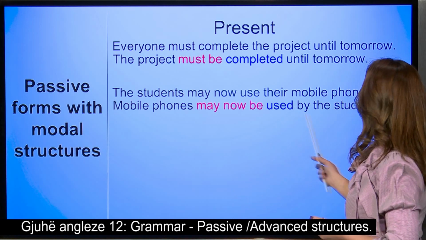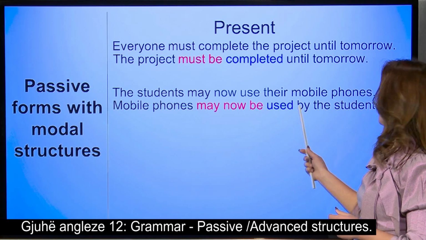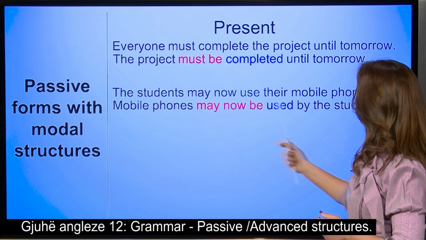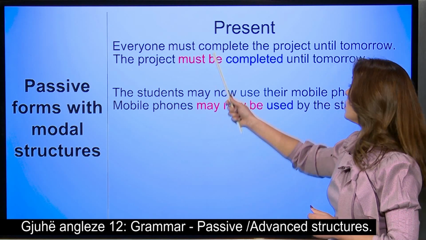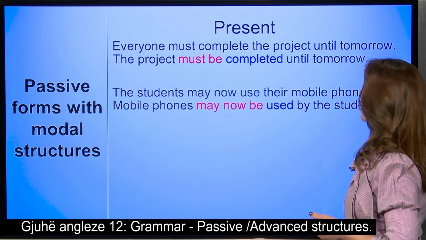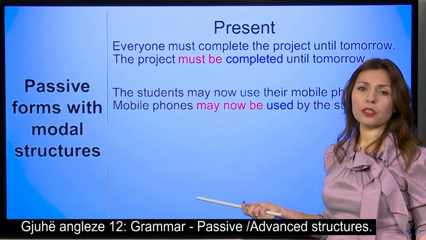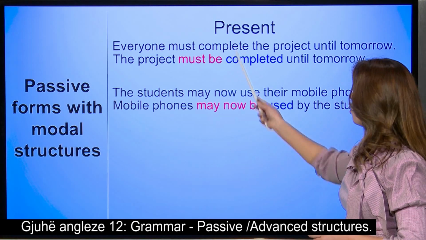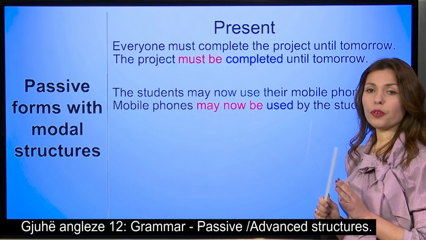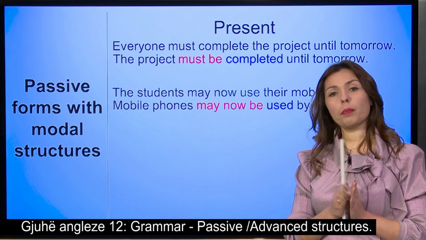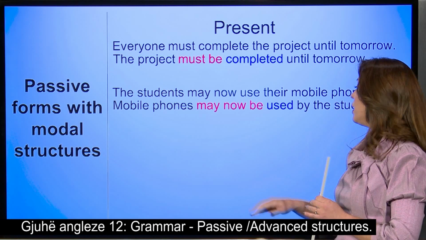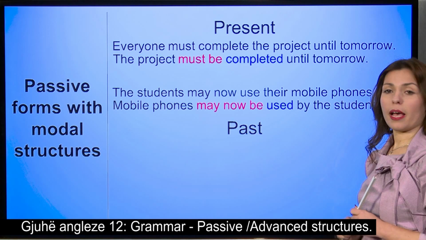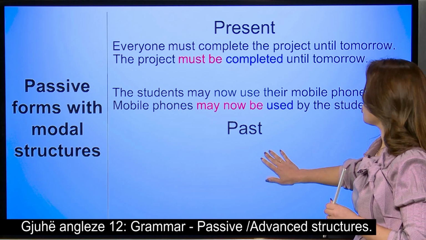By whom? By the students. Here, the agent is stated because we have the students, whereas in the first sentence, we don't say by everyone. It's not necessary. You can write it down or not. So we saw the present. Don't forget, modal plus be. Let's continue with the past. In the past, we're going to see a different structure.